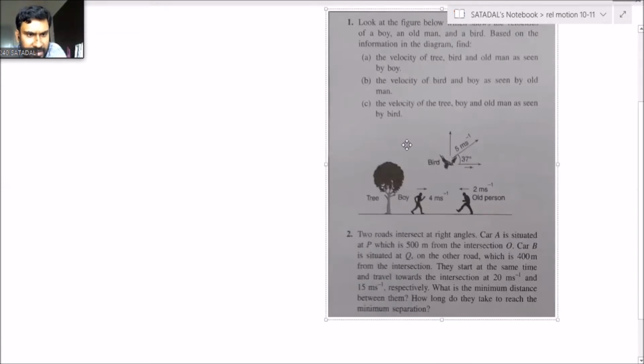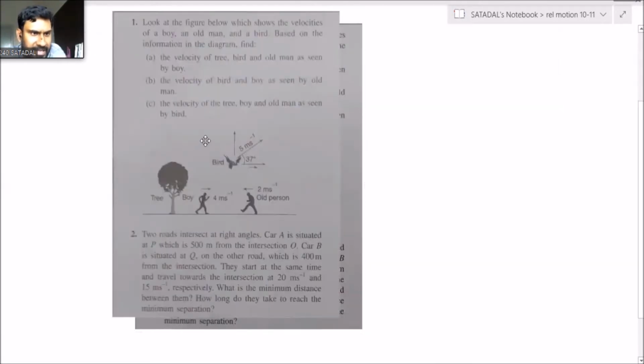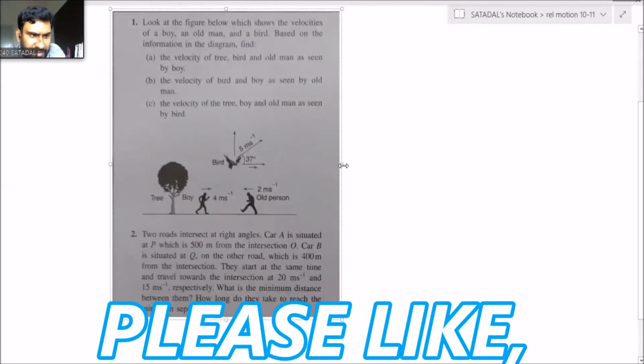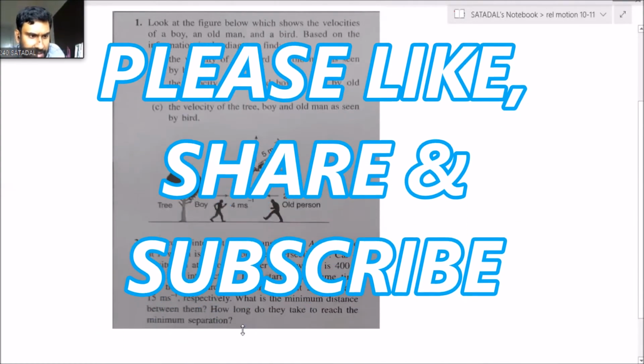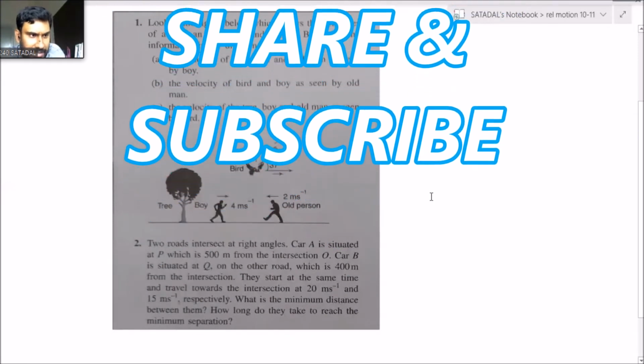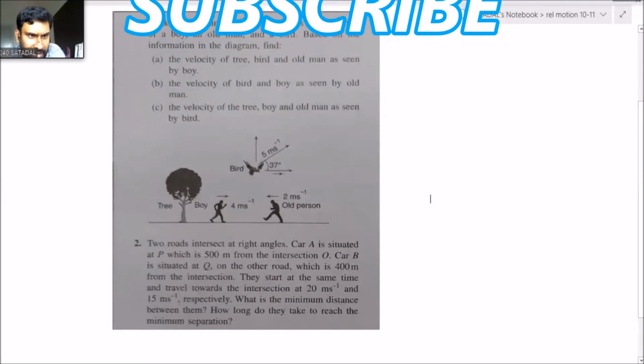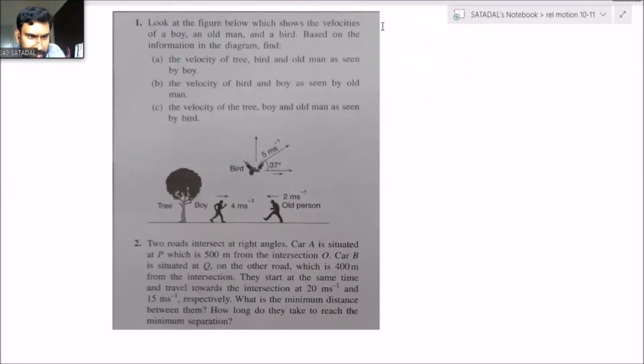So here comes the first question. The first question is a little bit easy actually. I will gradually flip the standard of the questions. The first question is given just for practice so that you recollect all these things. So just solve questions number 1 and 2. Do it first, please.